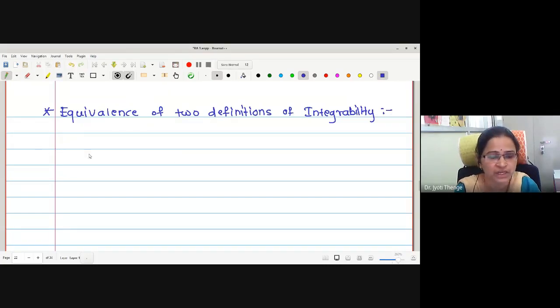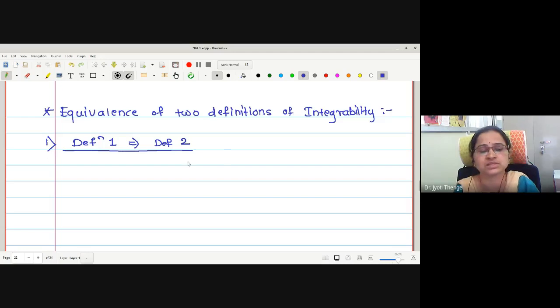In the first part, we will prove definition 1 implies definition 2. What we want to prove under this: we will assume the Darboux definition of integrability, and we will prove the Riemann definition of integrability.